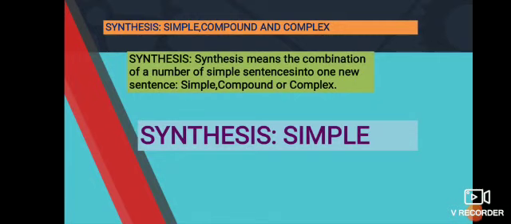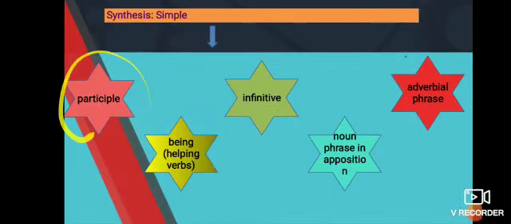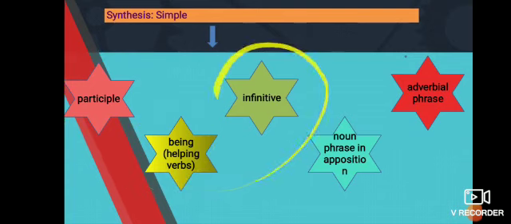In the previous session, we have seen the synthesis of simple statements using infinitive. In this session, we'll be seeing using noun or the noun phrase in apposition. So let us go through it once again. Synthesis means the combination of a number of simple sentences into one new sentence that either could be simple, compound, or complex. So we have already done participle, we have done helping verbs, we have done infinitives. In today's session, we'll be doing the noun phrase in apposition.